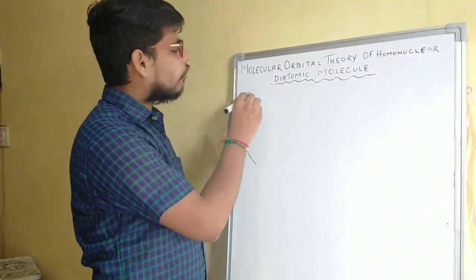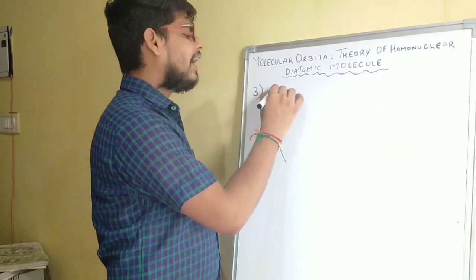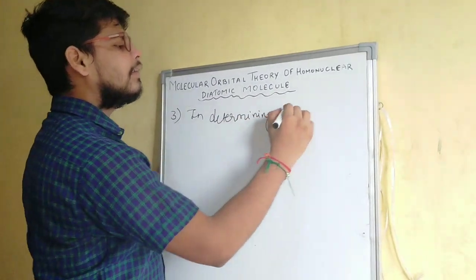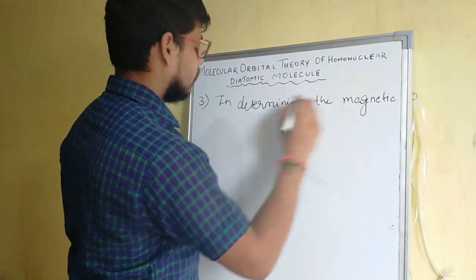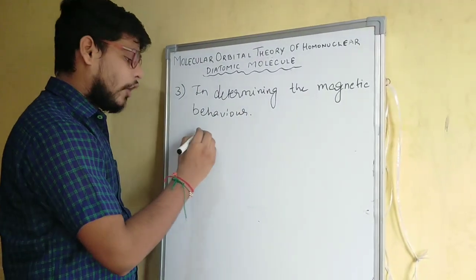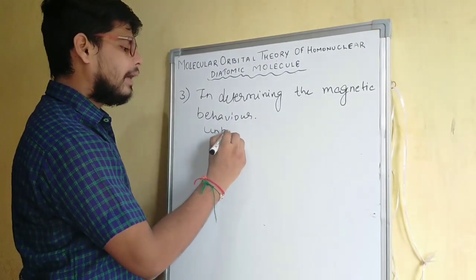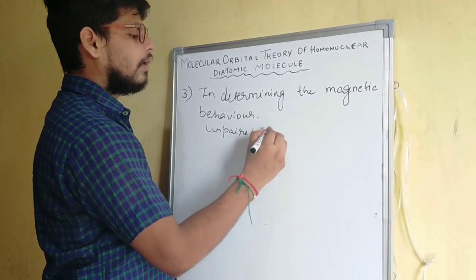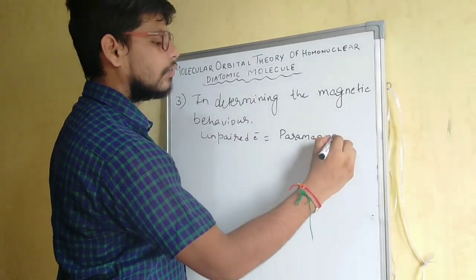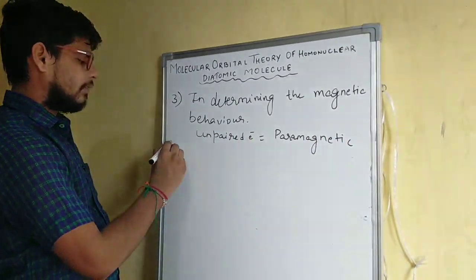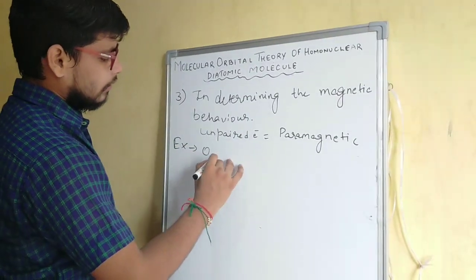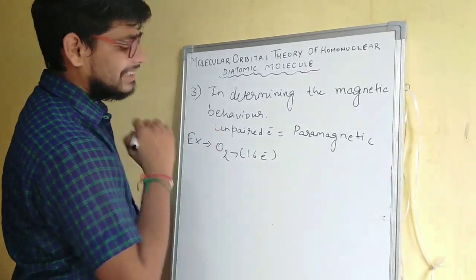And the third application of molecular orbital theory is in determining the magnetic behavior. If any species contains an unpaired electron, it will be paramagnetic in nature. Example, the O2 molecule, again let's take. This O2 molecule has 16 electrons.